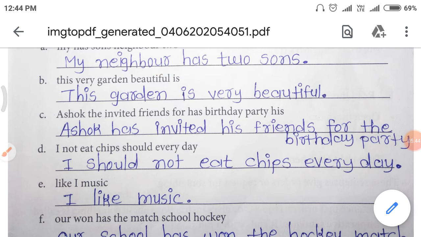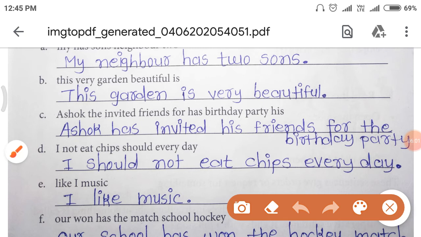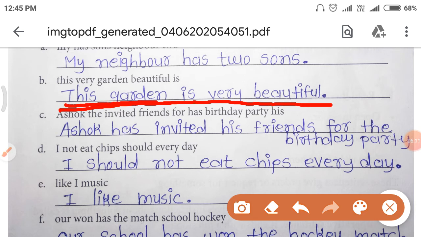Let's see question number 2. This very garden beautiful is. Do these words make any sense? No, these words can't make any sense. So let's see the answer. This garden is very beautiful. It means this sentence tells us something about a garden, right?